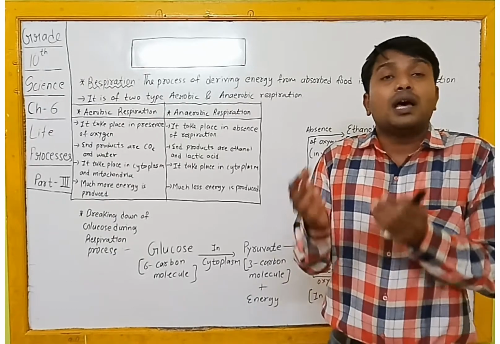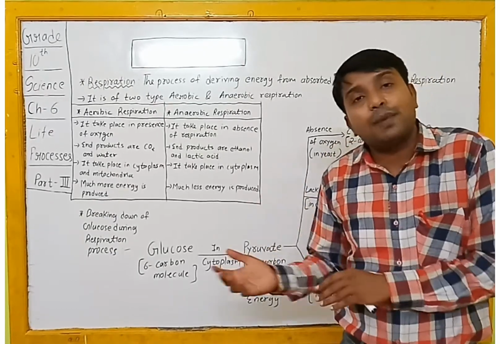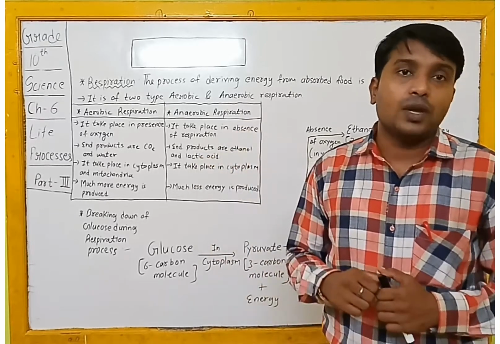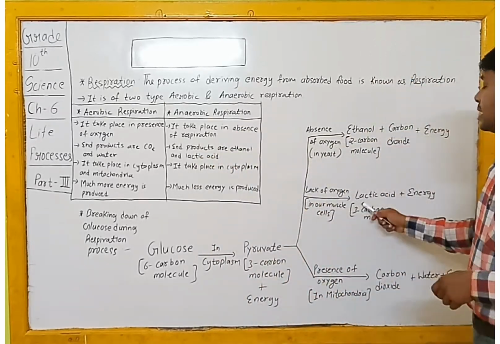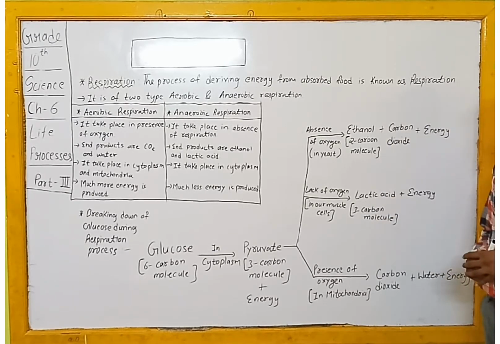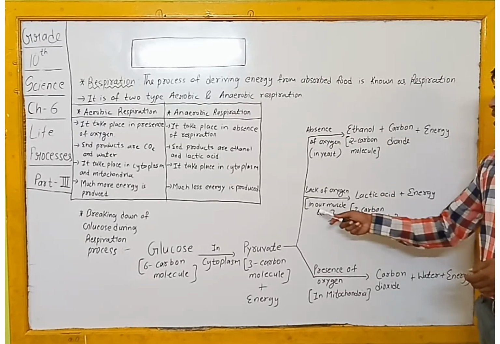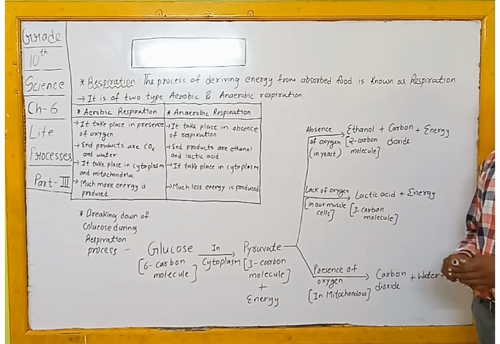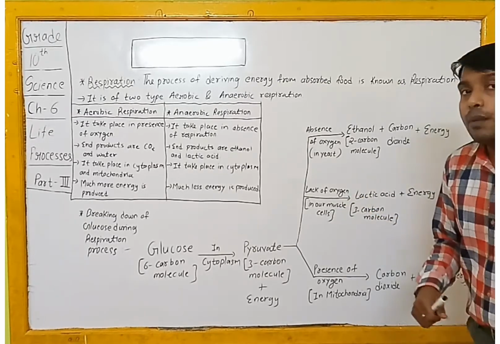So respiration will happen, but it will take place in a lack of oxygen situation. So as a product you will get lactic acid and energy. Lactic acid again is a 3 carbon molecule, and such a reaction takes place in our muscle cells.